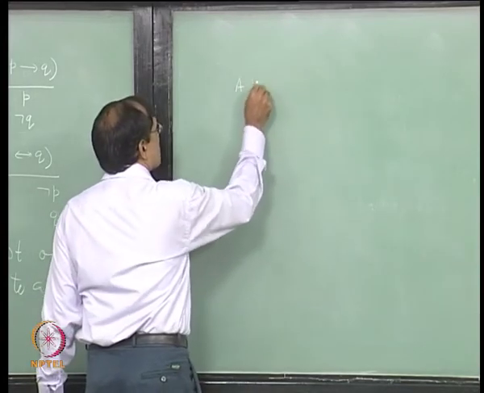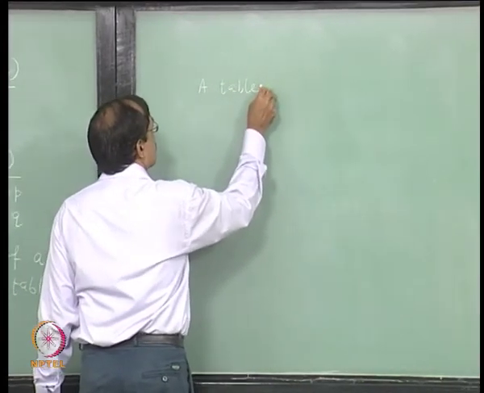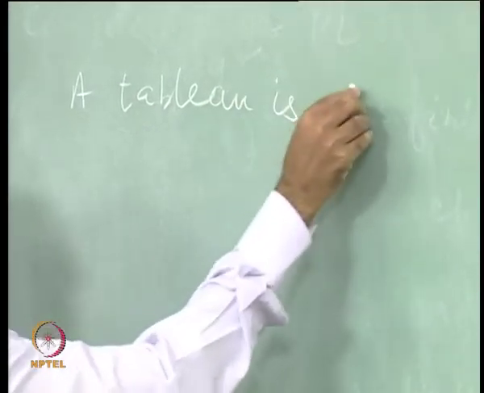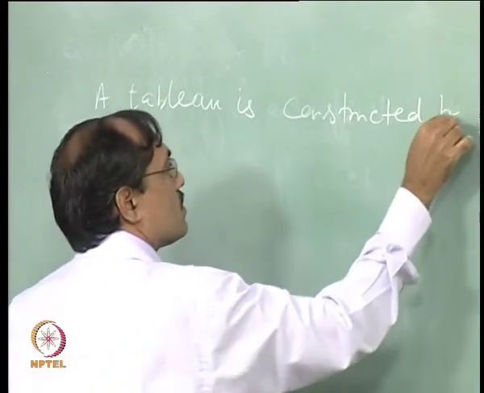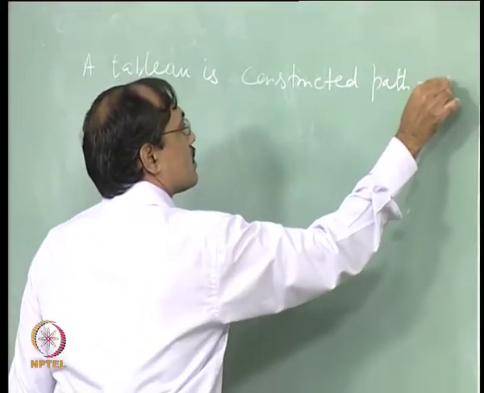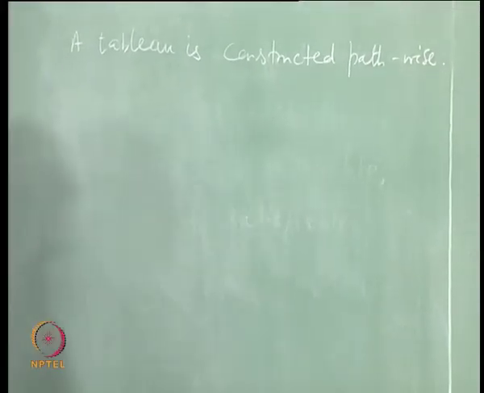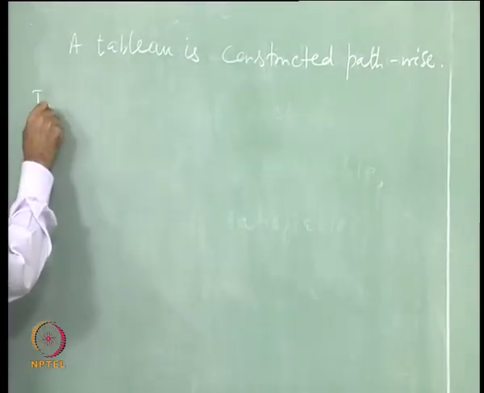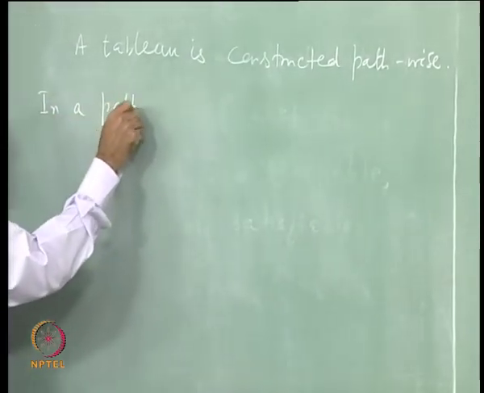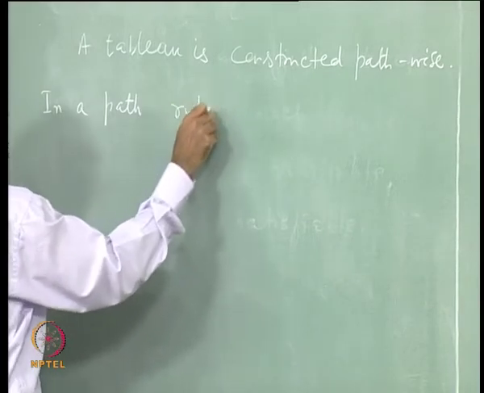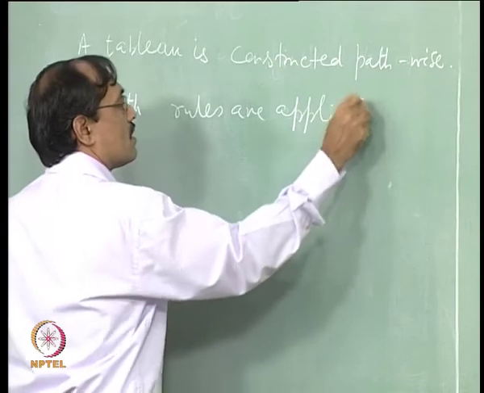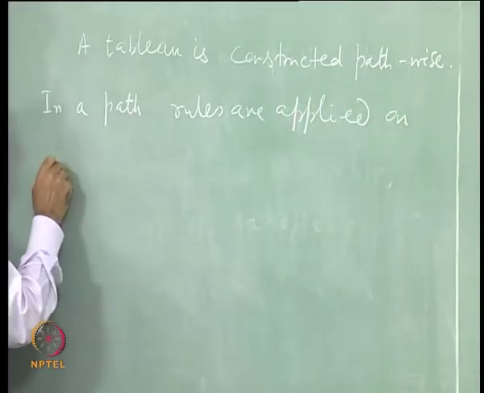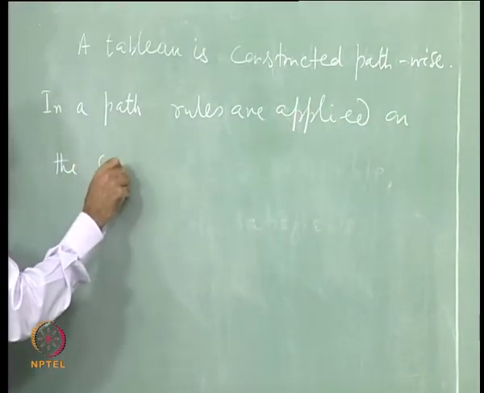So, a tabula is expanded or is constructed pathwise. In a path, rules are applied on the compound propositions.